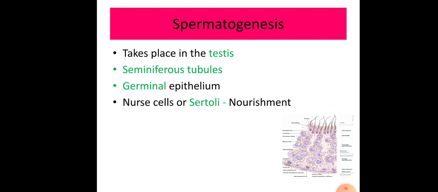They consist of many seminiferous tubules, which are lined with germinal epithelium or primordial germinal cells. Along with these germinal epithelial cells, there is another type of cell in the seminiferous tubules. They are Sertoli cells. These Sertoli cells provide nourishment to the developing sperms.